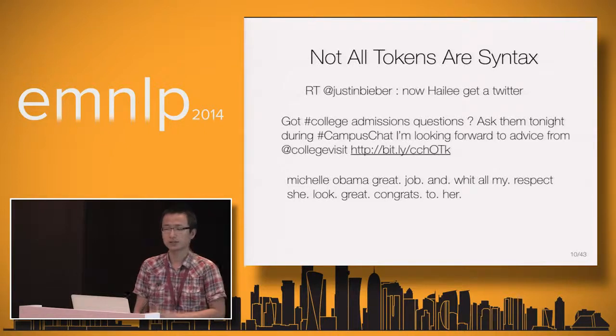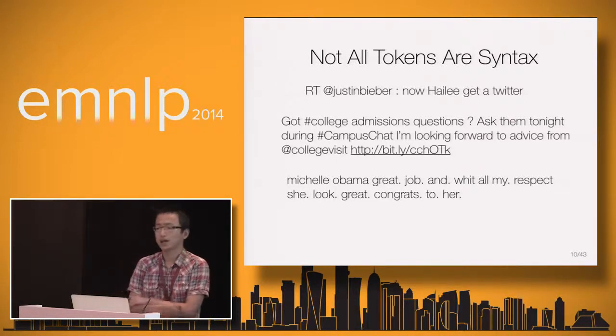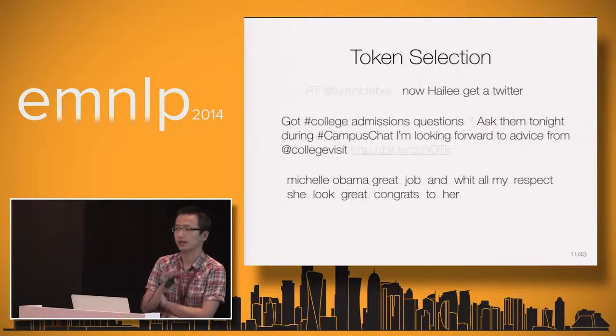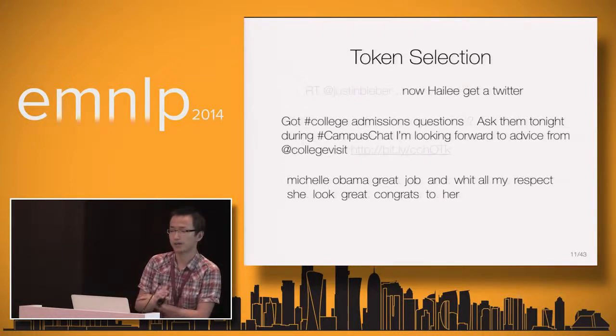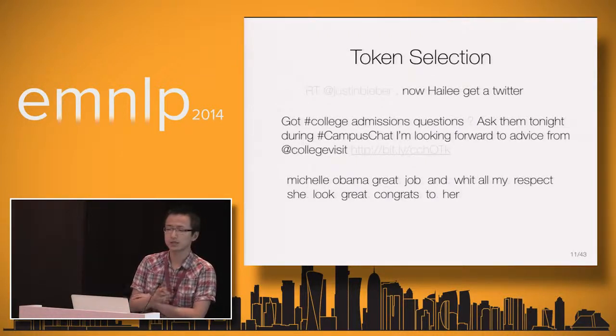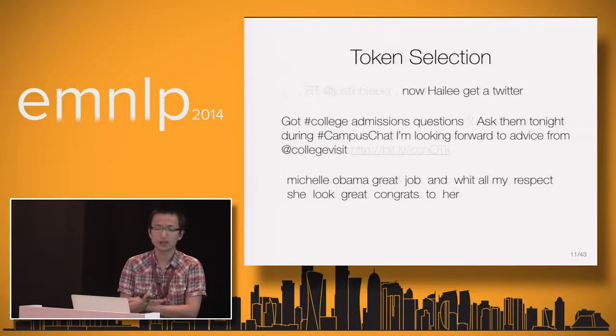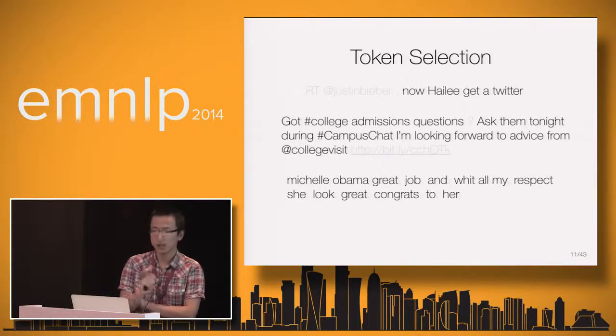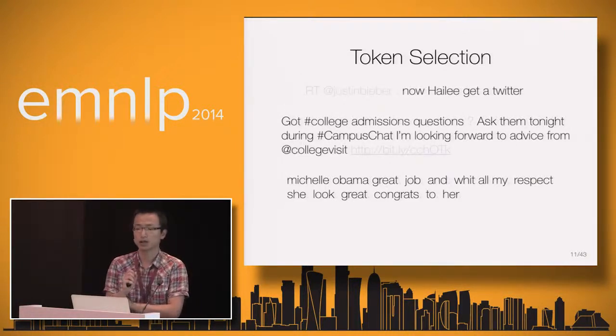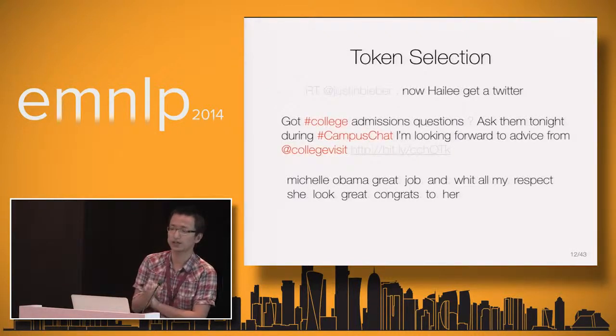Therefore, the first thing we did here is, instead of having an ugly tree with all the syntactically unrelated tokens included, we remove those tokens from the dependency tree in the first place, so that we get a dependency tree not over all the tokens of the sentence, but over some selected tokens of the tweets. But keep in mind, we do want to include those syntactically related tokens inside the parse tree, even if they are hashtags or something like that.